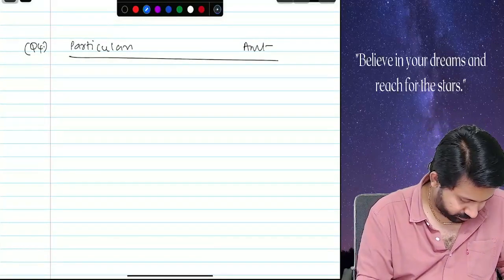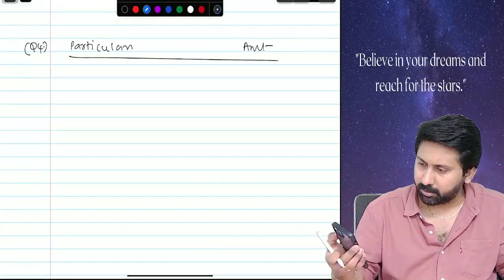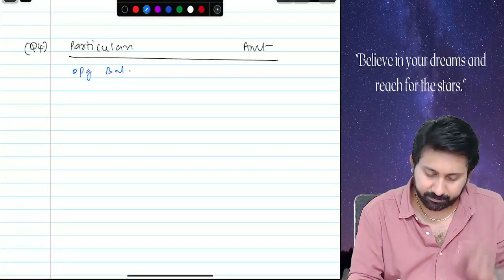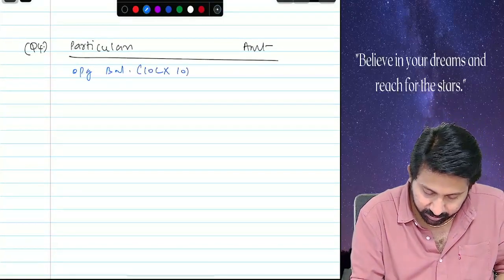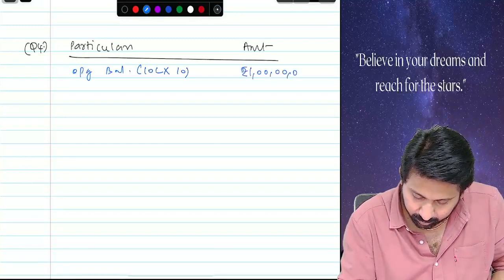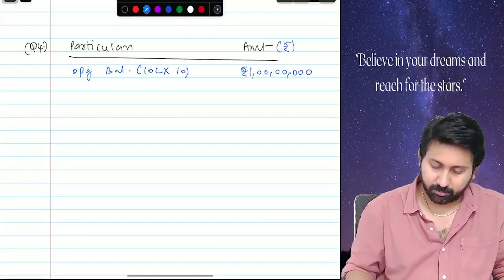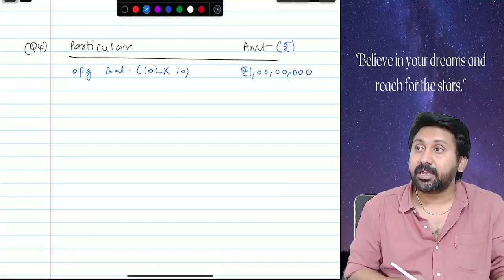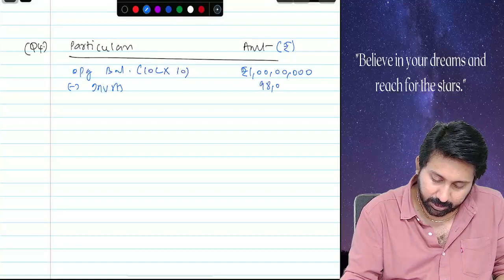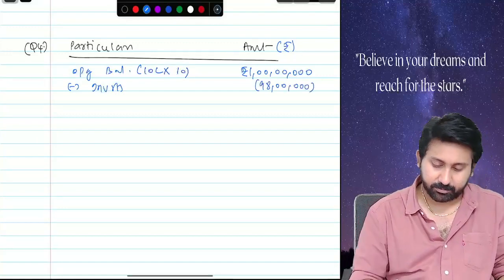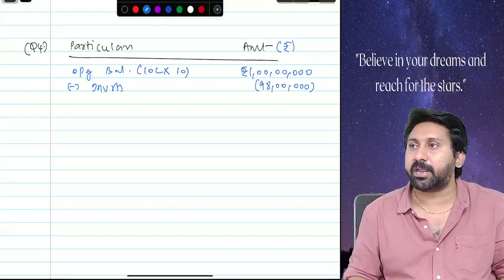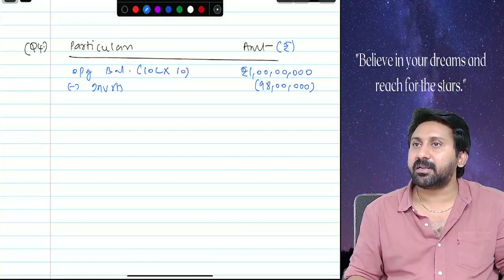Number 1. What is the opening balance? How much money did I receive? 10 lakh units into 10. How much did I receive? 1 crore. Okay? Next. In that 1 crore minus investments. How much did I invest? 98 lakhs. Okay? Next. After investing 98 lakhs, what have I done next?